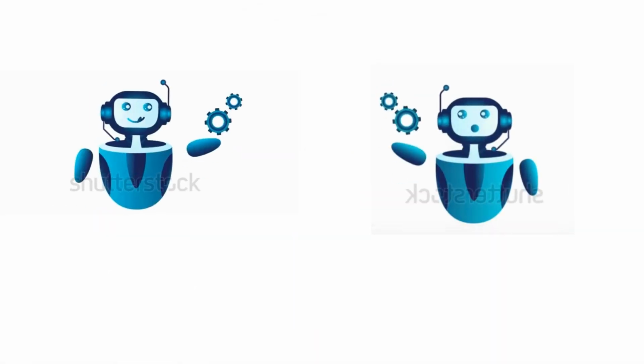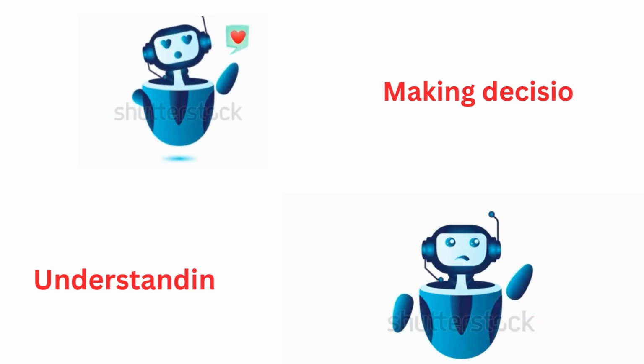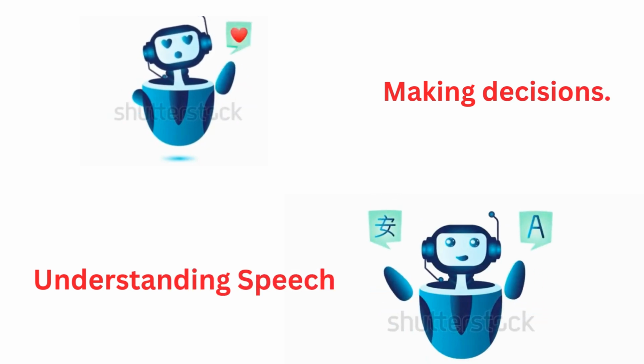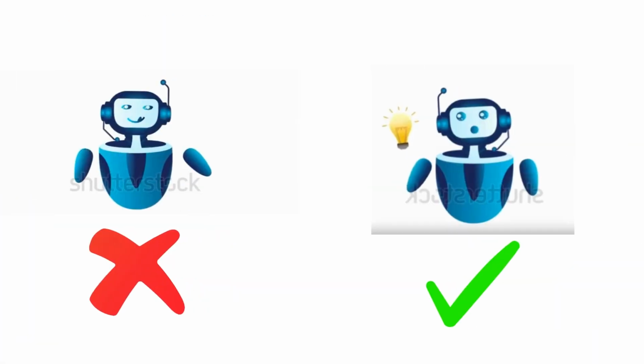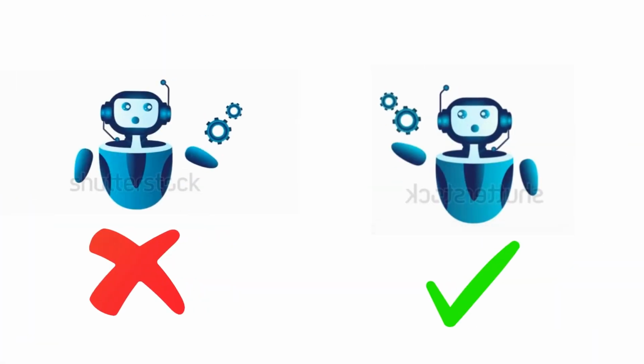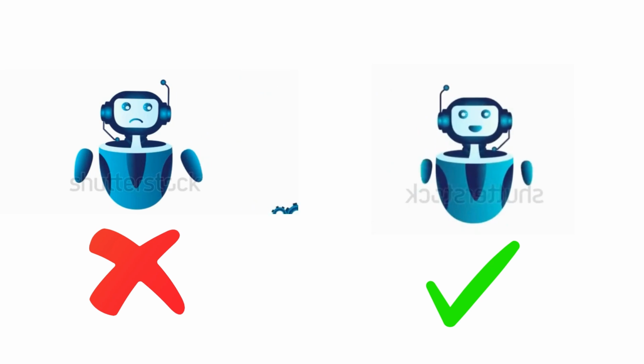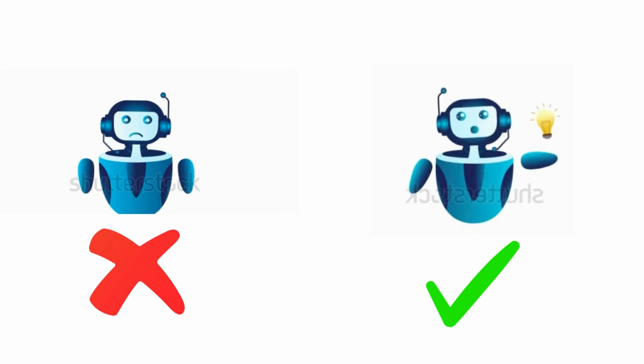Artificial intelligence, AI, is an exciting technology that helps machines do things that humans can do, like recognizing faces, understanding speech, and making decisions. However, as cool as AI is, it also raises some important ethical questions, basically. Questions about what is right and wrong when creating and using AI. Here's a simple explanation of some key ethical issues in AI.